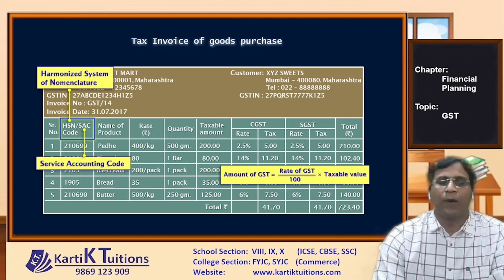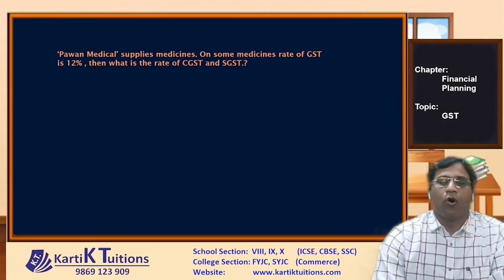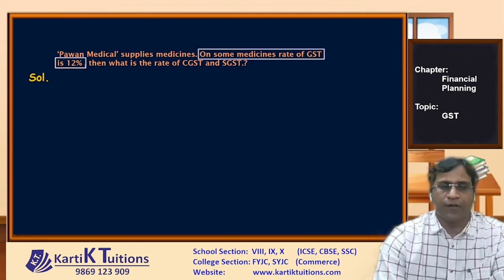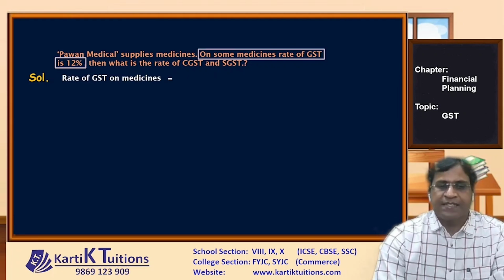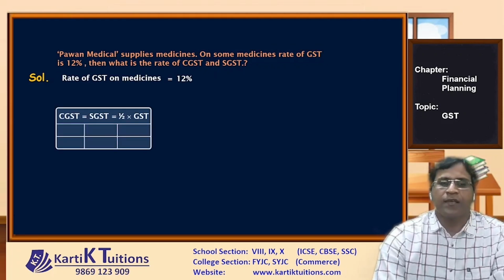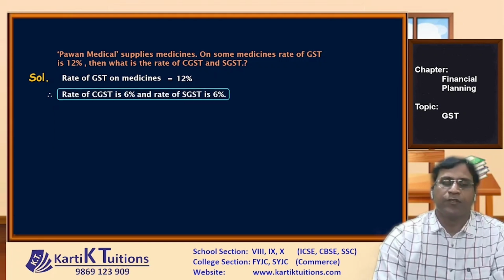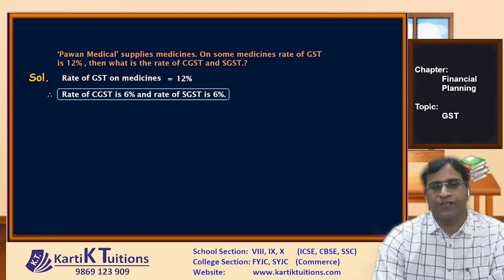Now let's have a look at one sum. Pawan Medical supplies medicines. On some medicines, the rate of GST is 12%. Then what is the rate of CGST and SGST? Now see, this is a basic sum. Here, the rate of GST is given to us as 12%, right? Now we know that CGST and SGST is half of GST. So if the rate is 12%, then CGST will become half of 12, that will become 6%. So the rate of CGST is 6%, which is also equal to the rate of SGST as 6%.